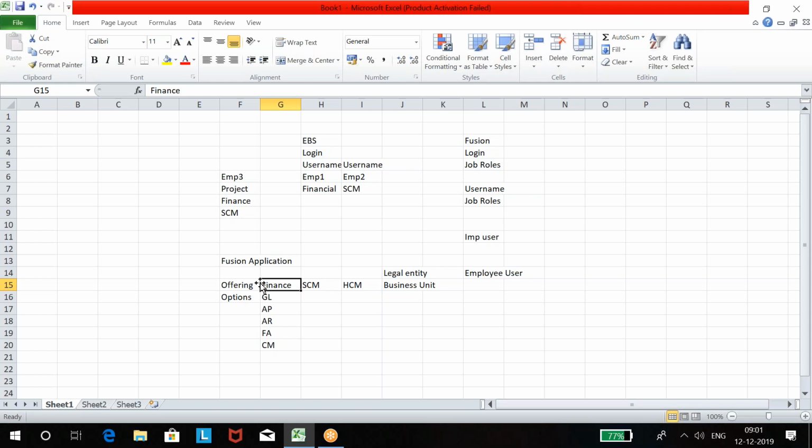So now, let's say I got access to one project where finance is enabled. I also need job roles related to GL, AP, AR, FA, CM to test after setups how those functions are working from the modules. You got the point? For an example, I create an implementation user as Shashank.